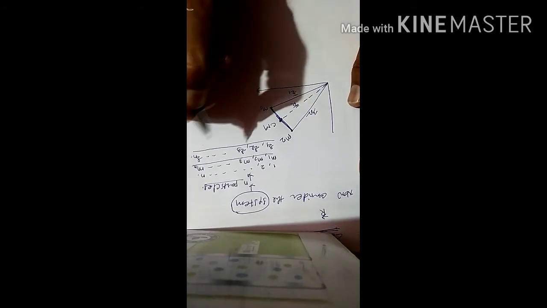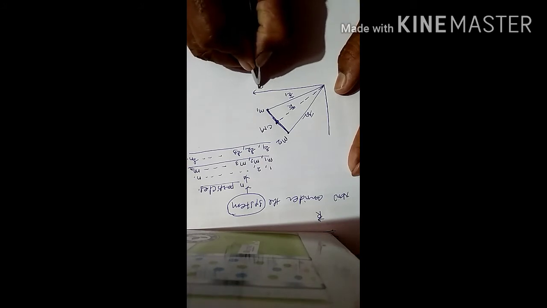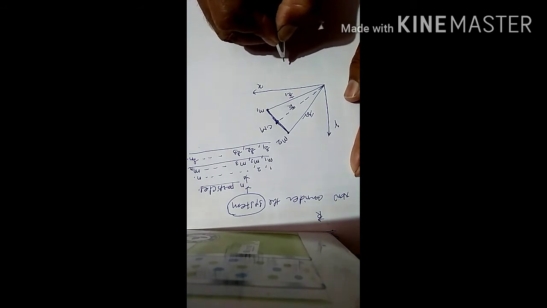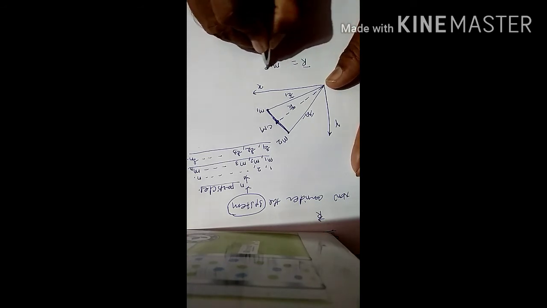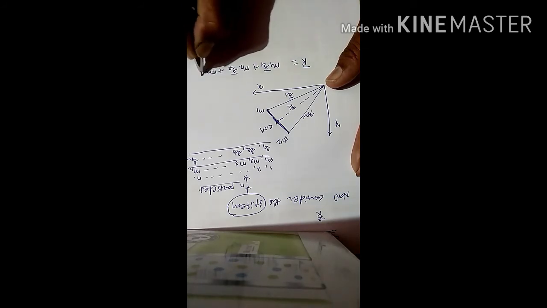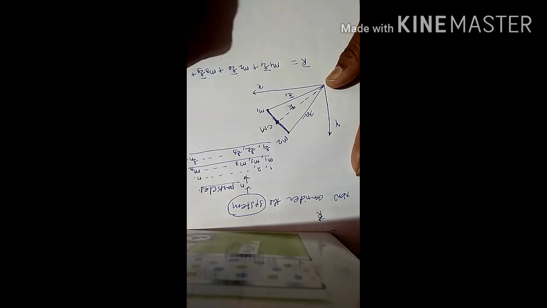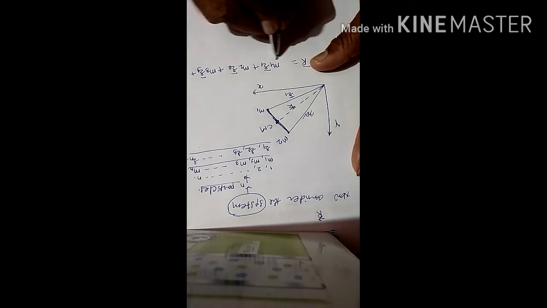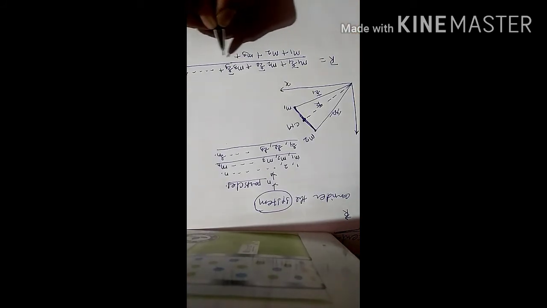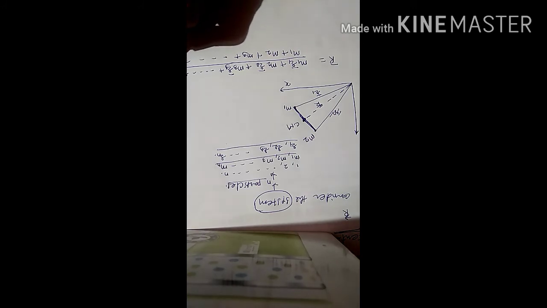So, the center of mass of the system can be determined as capital R bar equal to m1 r1 bar plus m2 r2 bar plus m3 r3 bar plus and so on, last plus mn rn bar, divided by m1 plus m2 plus m3 plus and so on, last plus mn.